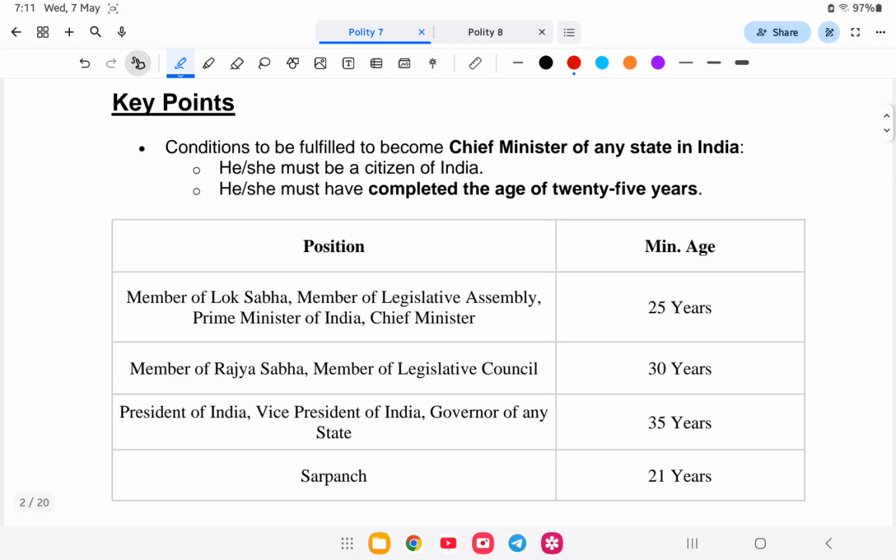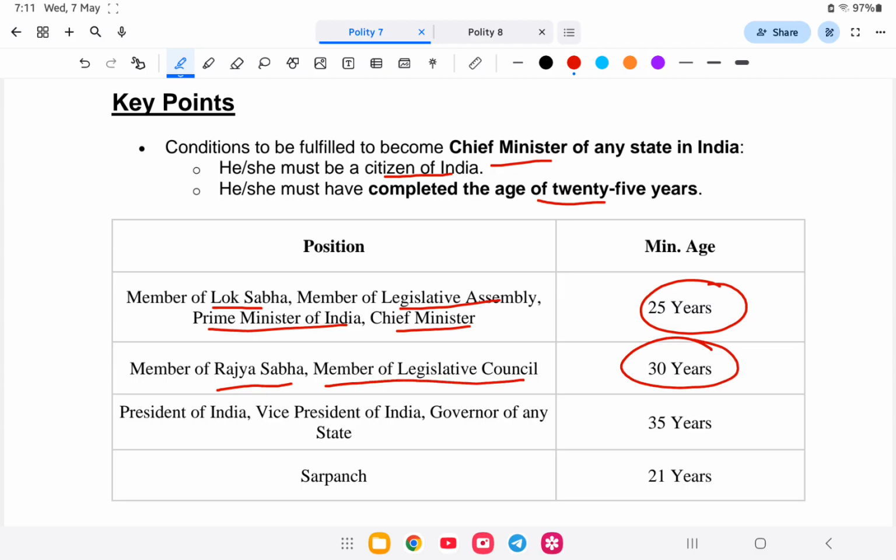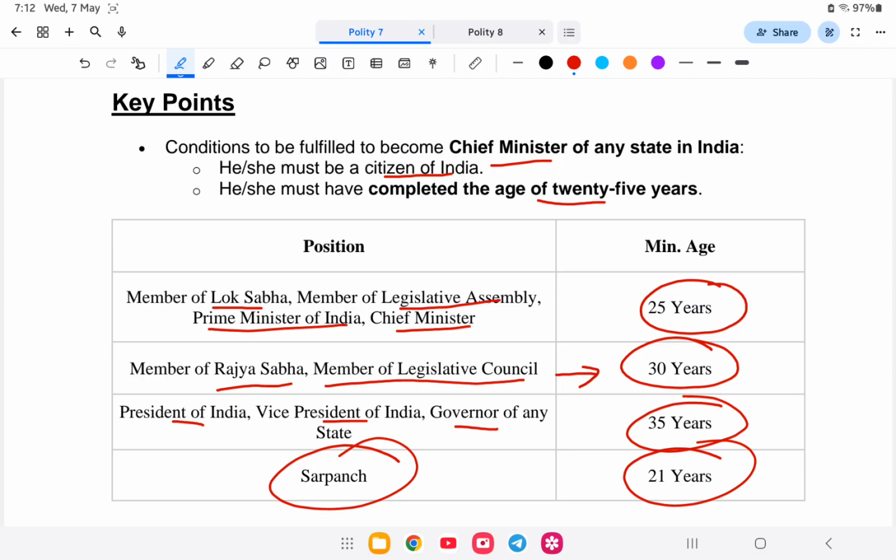The conditions to be chief minister of any state: he should be a citizen of India and should have completed 25 years of age. For Members of Lok Sabha, MLA, Prime Minister of India, Chief Minister, 25 years is the minimum age. Rajya Sabha and Legislative Council members need 30 years. President, Vice President, and Governor of any state need 35 years, and Sarpanch, that is the head of the Panchayat, 21 years. So this is the answer.